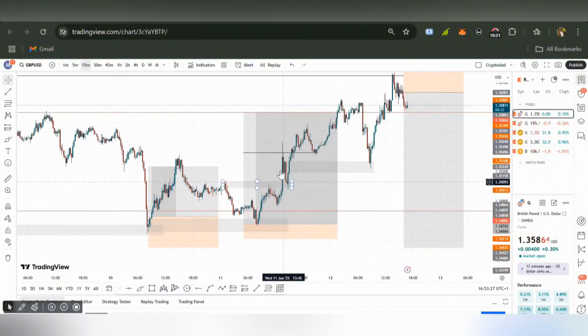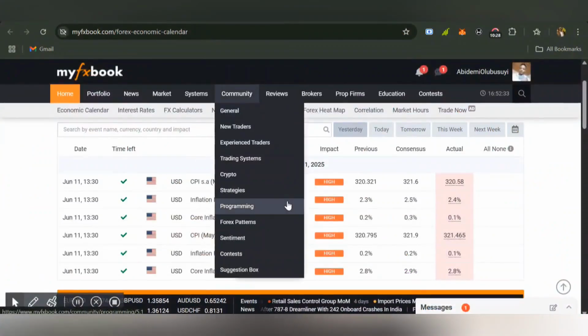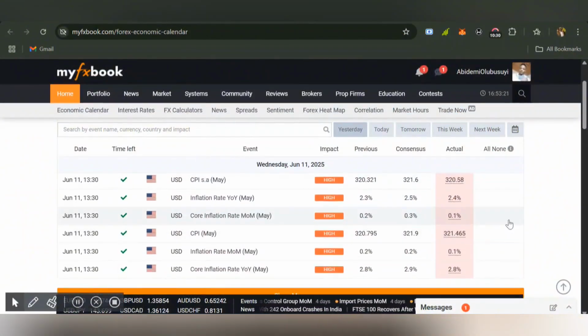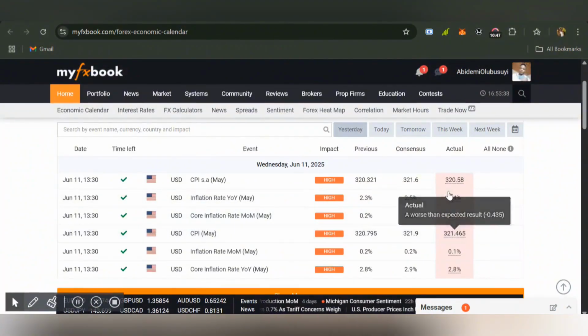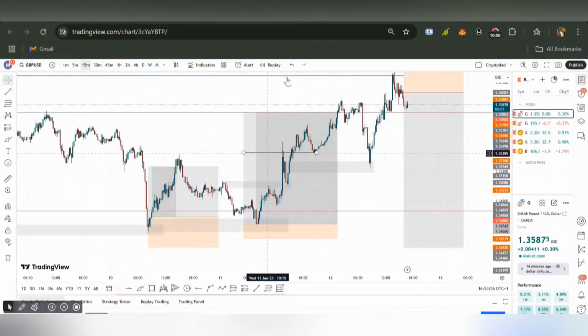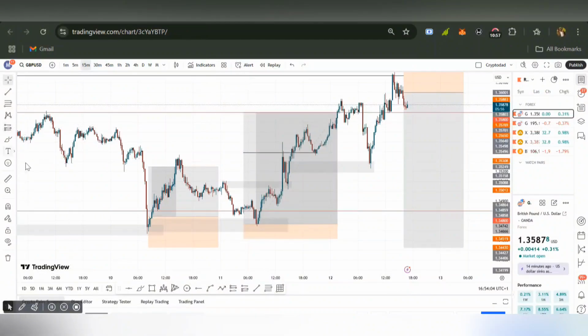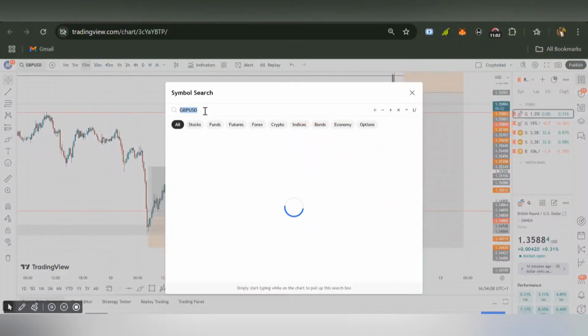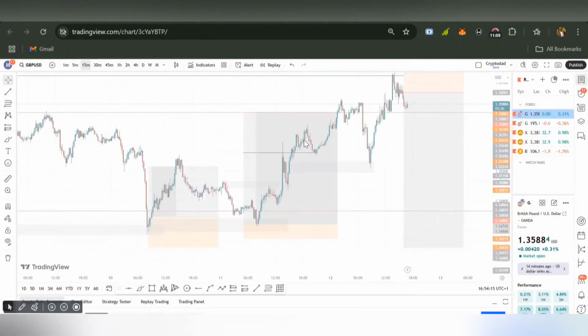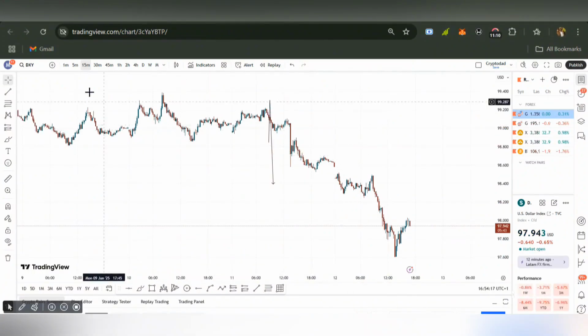This was when CPI dropped, so you see that my actual prediction was right, and what ChatGPT also said was actually right, or its actual prediction was wrong. But it told me the lookout I should be expecting. So once the news just dropped, I should just come over to my forex book to check the results. So I'll be using the results to trade the market. But I was already in the market, and how did I know? Using my technical analysis, I was able to know that GBP USD is bullish, and also going over to DXY, that is the dollar index, I just went over to the charts to check what the market will be doing.